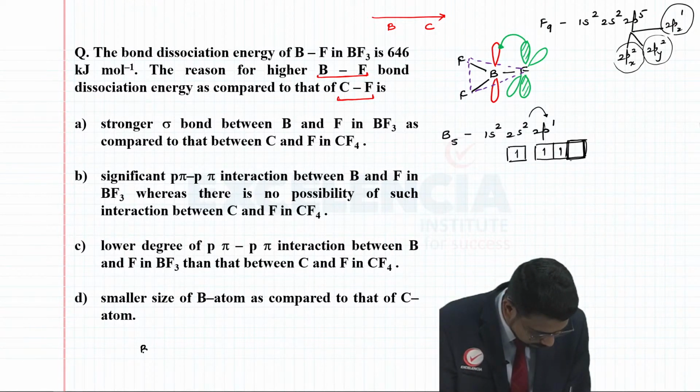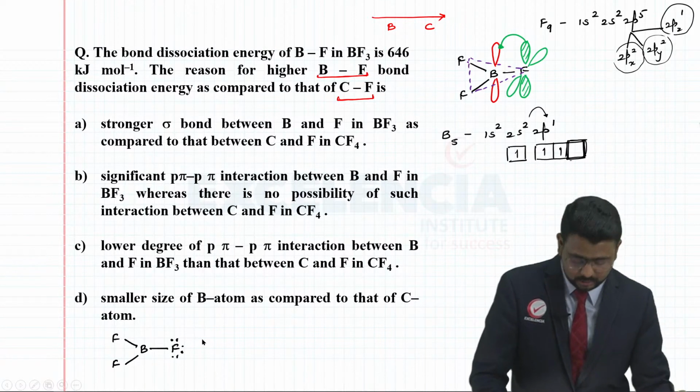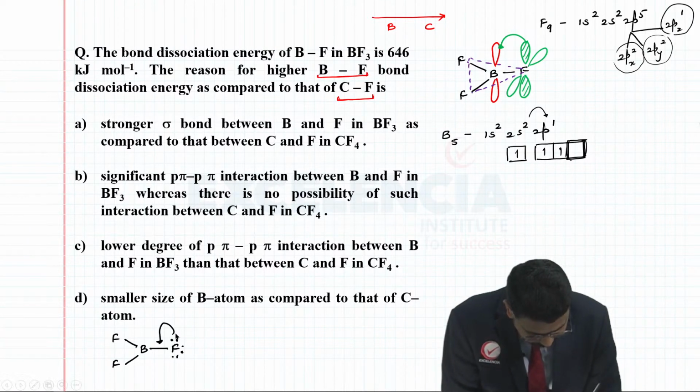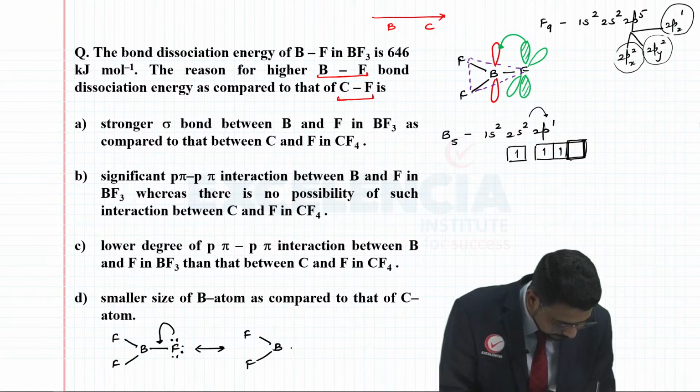If I consider boron, 1, 2, 3, fluorine, fluorine, and of course fluorine. Fluorine obviously has 3 pairs of electrons here. If these electrons get shifted here, you now have a structure like this: B, F, F, double bond F, right?